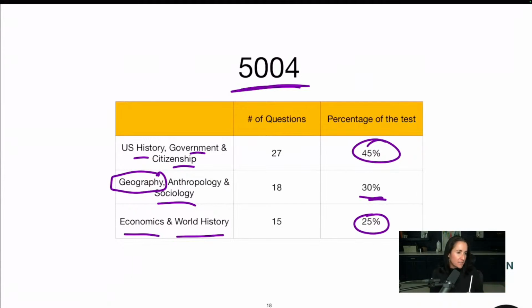Someone's asking if I've gotten to science yet. Not yet. It's at the end. It's after this, okay? Social studies was so hard for me. I failed the first one. That's okay, Vanessa. You just have to keep going.